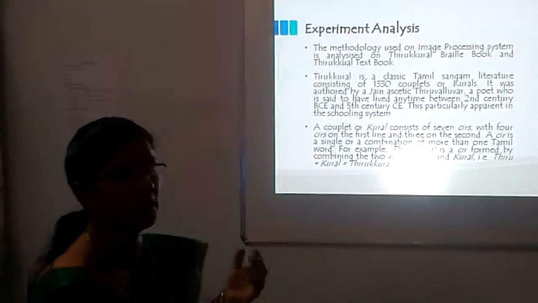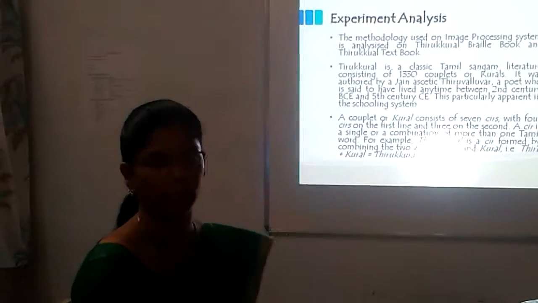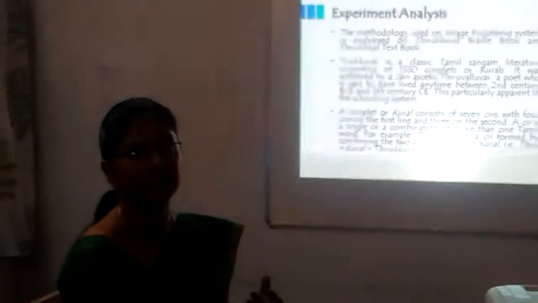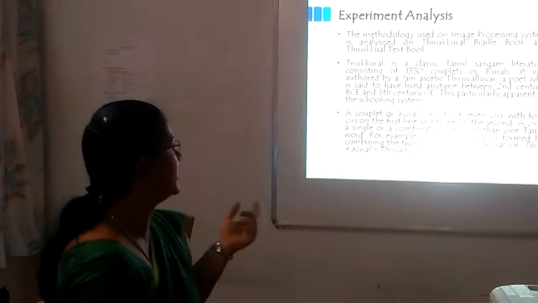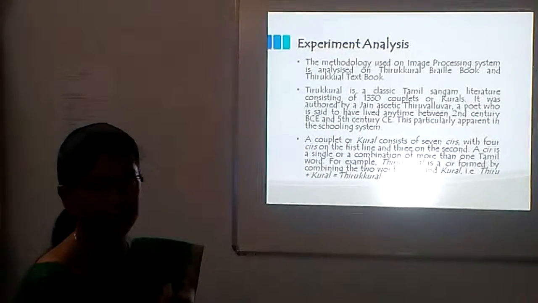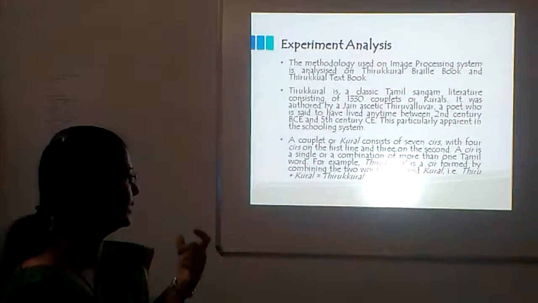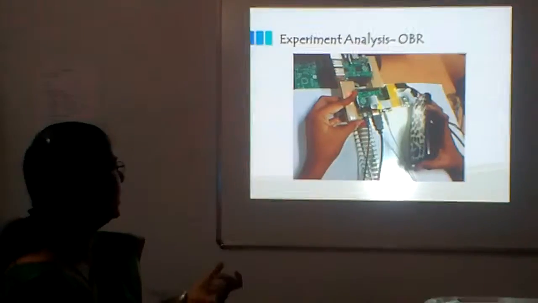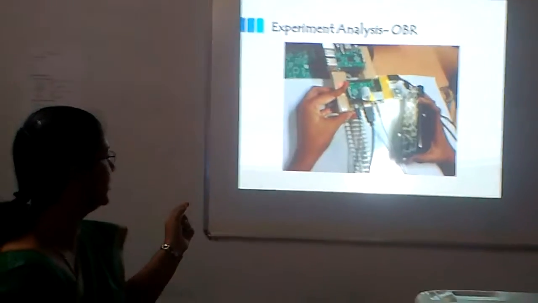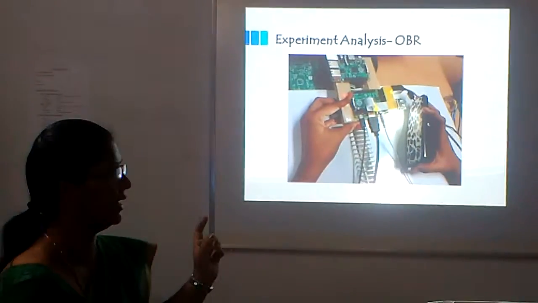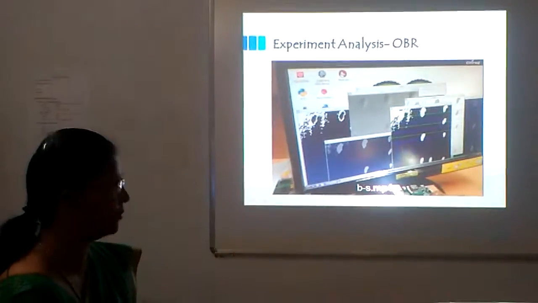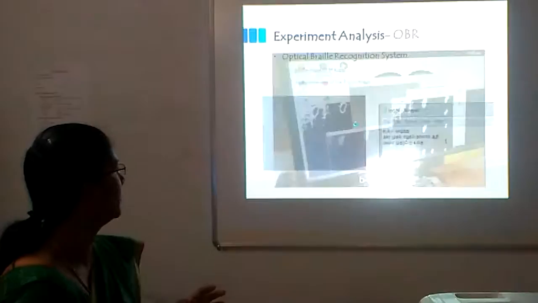With this methodology, I implemented it on the Tirukkural. The Tirukkural has 1330 couplets, and each couplet has 7 cures, that is 4 in the first line and 3 in the second line. I implemented and tested this with a portable device on a braille document, and got this simulation segmentation output.